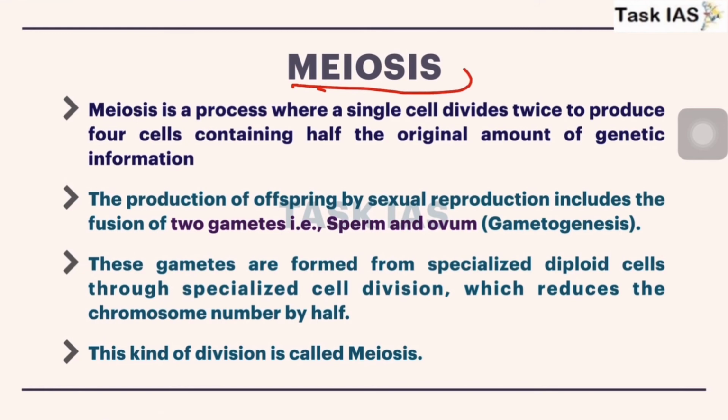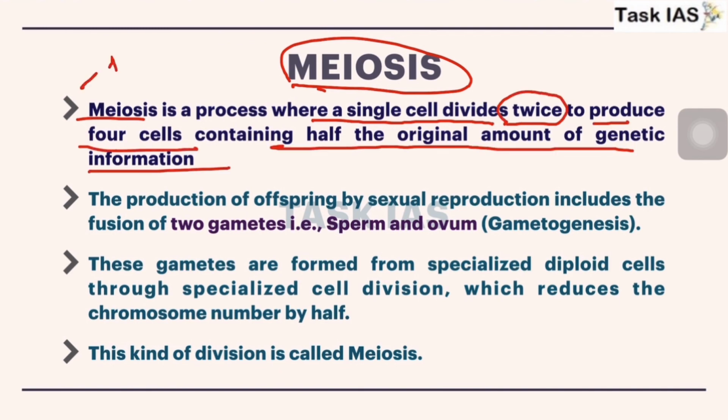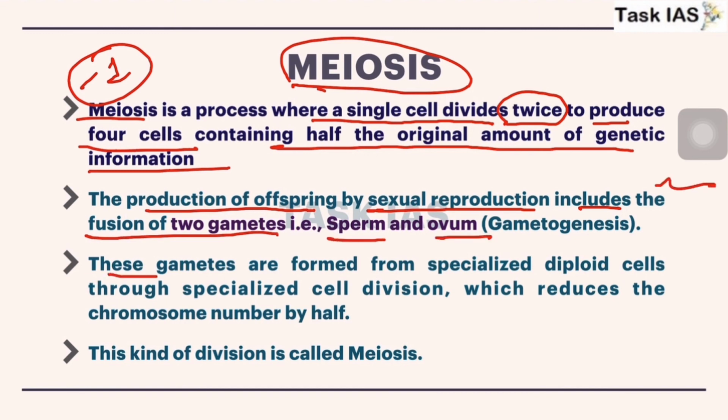Now meiosis, some written points here. Meiosis is a process where a single cell divides twice. Yes, there are two stages to produce 4 cells containing half the original amount of genetic information, because in phase 1 there is reduction in the number of chromosomes. The production of offspring by sexual reproduction includes the fusion of 2 gametes, sperm and ova. Yes, we have discussed crossing over. These gametes are formed from specialized diploid cells through specialized cell division, which reduces the chromosome number by half. This kind of division is called meiosis.